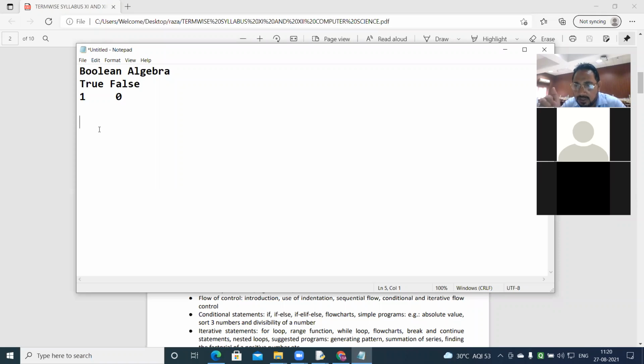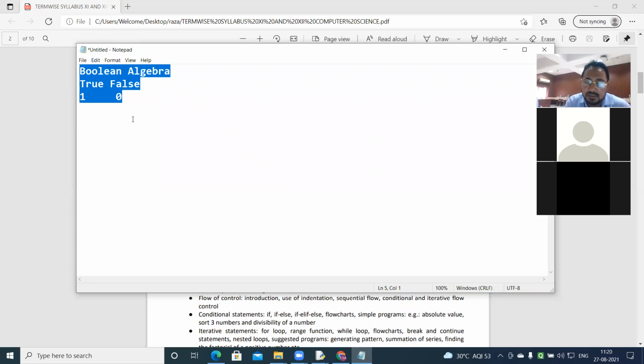Now we'll learn this in Boolean algebra, mathematically, logically. Those who have problems with maths, just take it easy. This is very, very simple maths, logical maths, not that other maths.